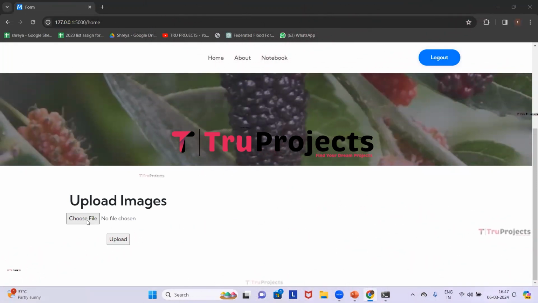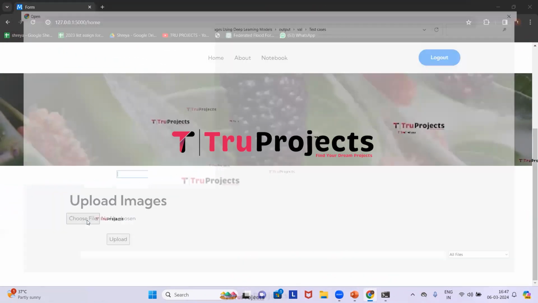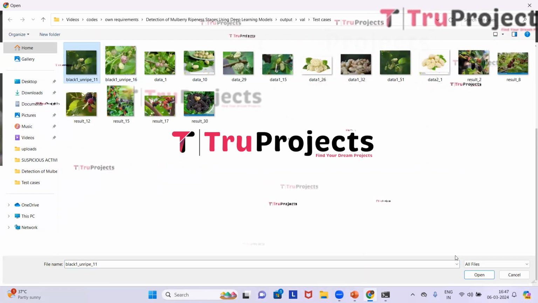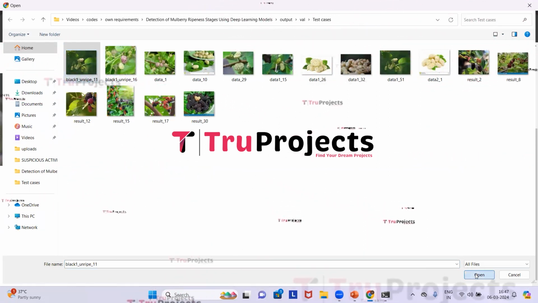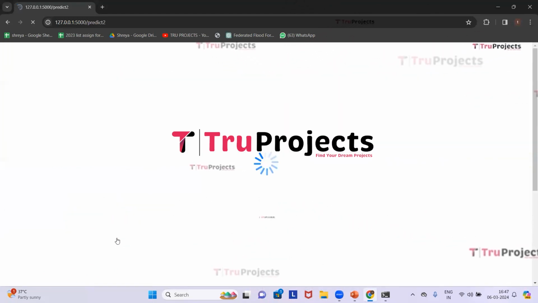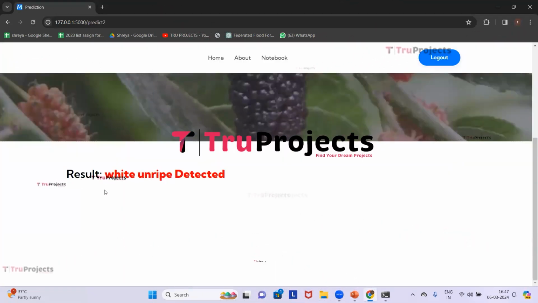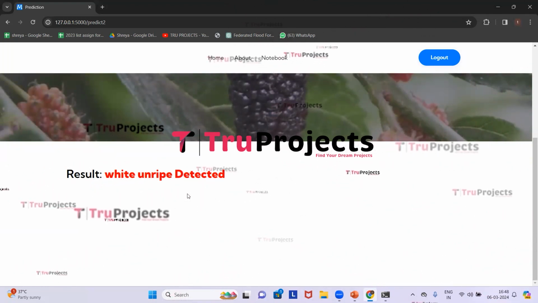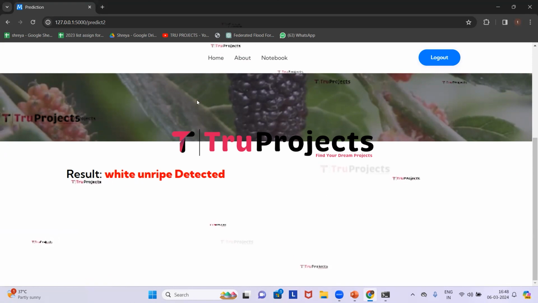So here we can see a choose file button. We need to click on that for uploading mulberry images. So click on choose file. From the folder, I'm uploading the first image. Now click on open. Here we can see that the image has been loaded. Now click on upload. Here we got the prediction that white unripe is detected, which means that the mulberry fruit is at the white unripe stage. Now we will upload some more images.